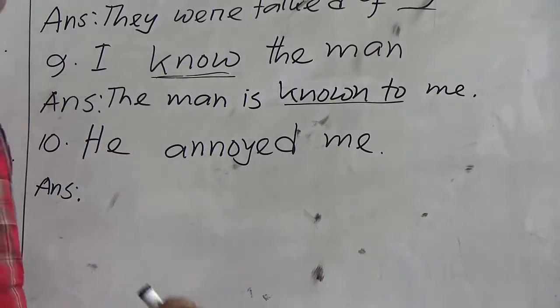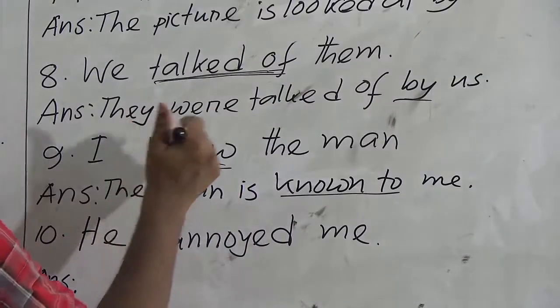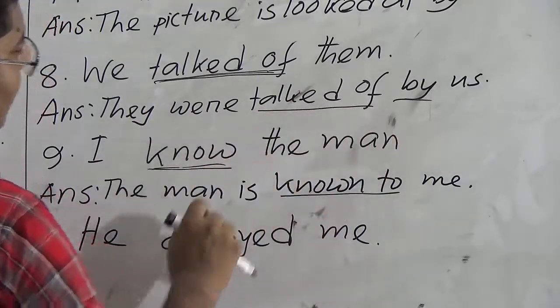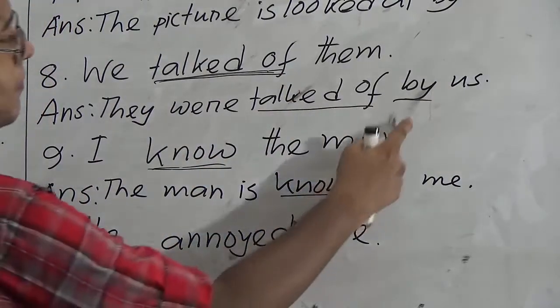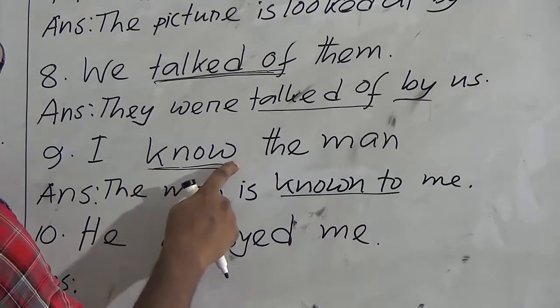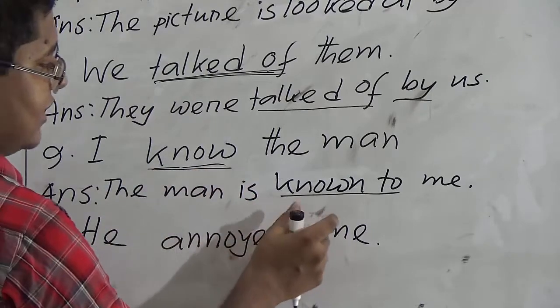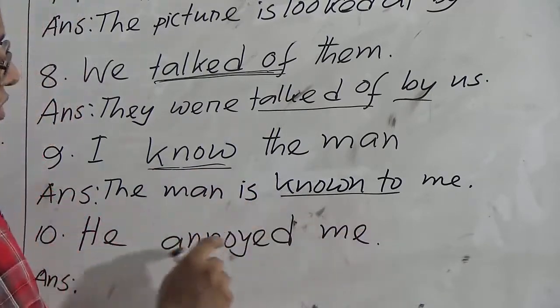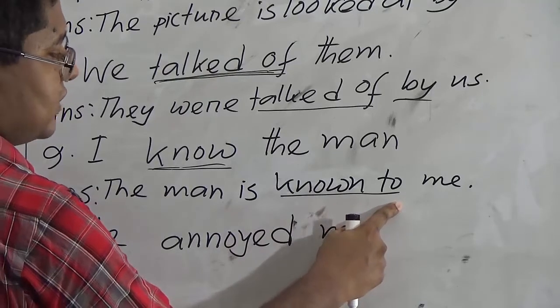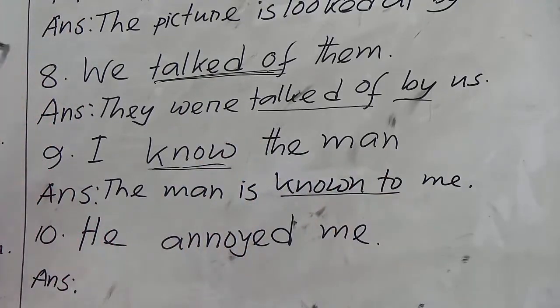Let me clear very fast. If a group verb is used in a sentence, we will take the group verb and we will also have to use by. But if only the verb is given, no preposition is given after the verb, and the verb takes a preposition, we will use that preposition after the verb, and in this case we will not use by. Okay? I hope you were clear.